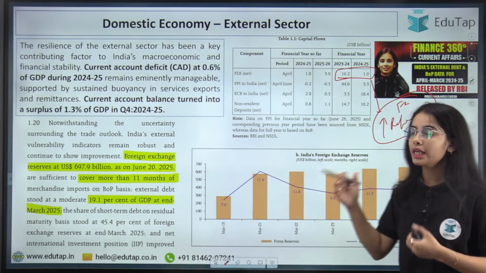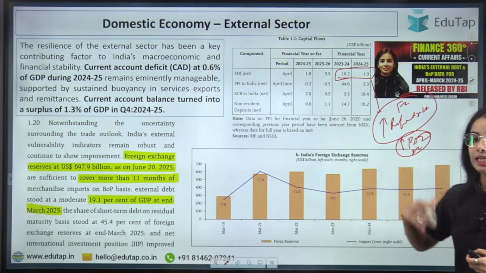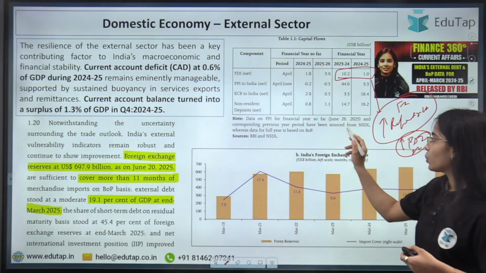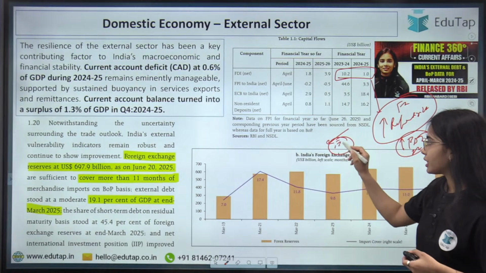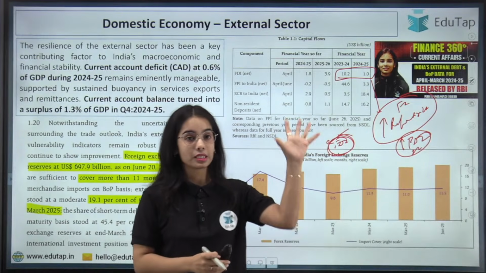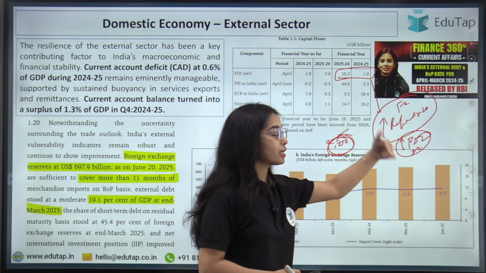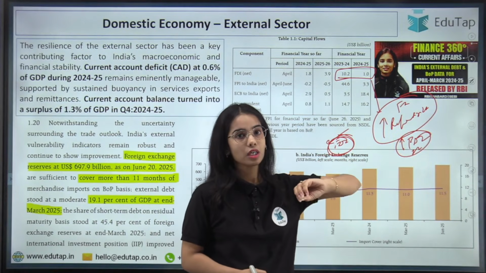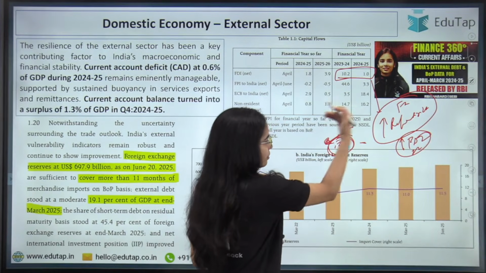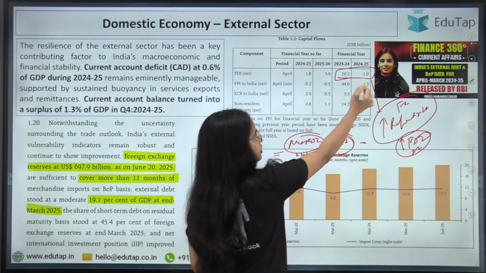As well as there is high foreign direct investment that the Indian investors have done in other countries. Due to this, there was high outflow, while we received foreign direct investment and India remained the attractive destination for investment. We received a lot of foreign direct investment, but because there was a lot of repatriation and a lot of investment by the Indian investors, the net FDI, that is the money we received minus the money that has gone out, was lower.